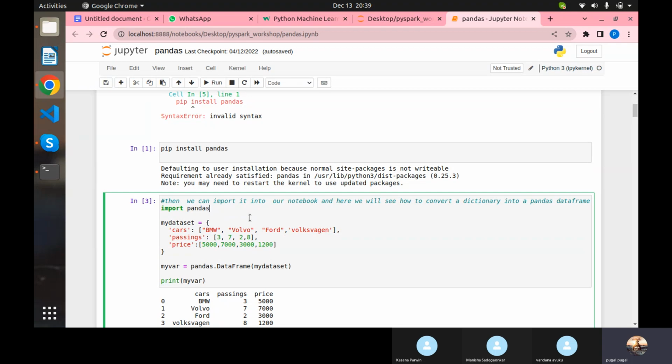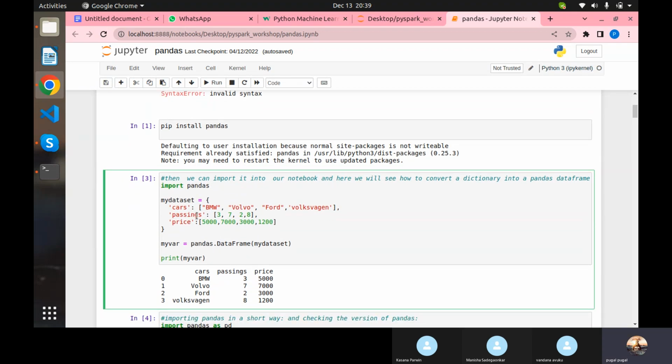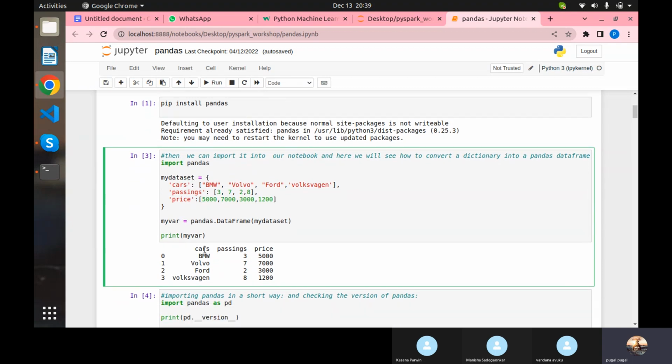That's not a problem. And we declared a dictionary and converted that into a data frame. Whenever you convert a dictionary into a data frame, the keys are taken as column names, and the data is taken as column values. Basically, this is how it works.